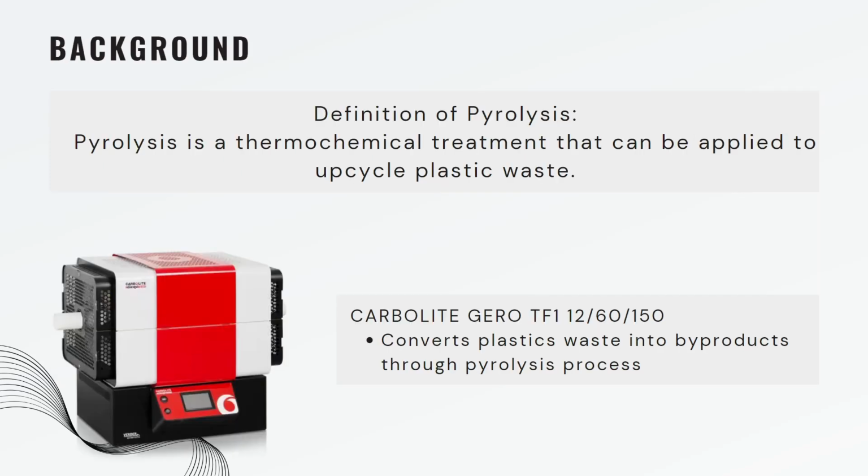For the background, we first need to know the definition of pyrolysis. Pyrolysis is a thermochemical treatment that can be applied to upcycle plastic waste. During pyrolysis, the plastic waste decomposes at high temperature in the absence of oxygen to produce various byproducts, which can be used for many applications. This machine, Carbolite 0TF1, will be used along in this project, and its main purpose is to convert plastic waste into byproduct through the pyrolysis process.